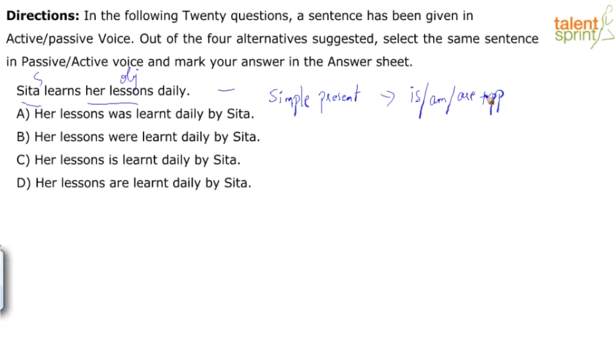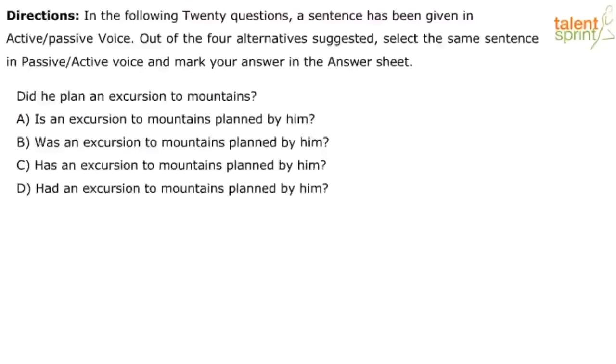Option A, her lessons was learned daily by Sita. Incorrect. I don't need was. I don't need the past tense. Again, B, where I don't need the past tense. I have to choose between C and D. And we're talking about her lessons, which means more than one lesson. Subject verb agreement a little bit. Obviously, the answer is D. Her lessons are learned daily by Sita and not her lessons is learned. Incorrect, right? Subject verb.